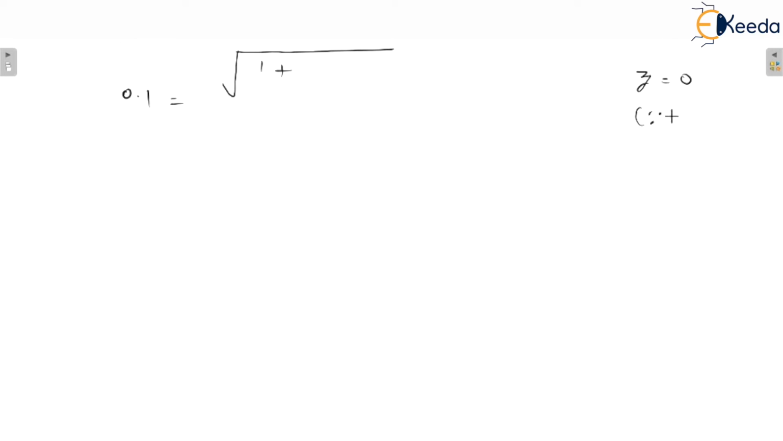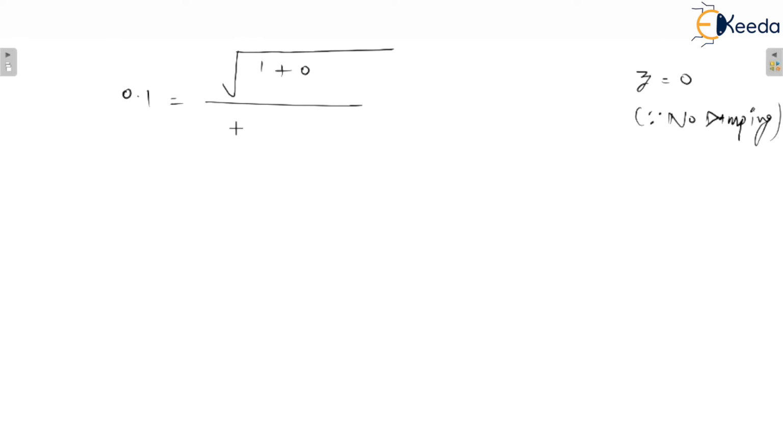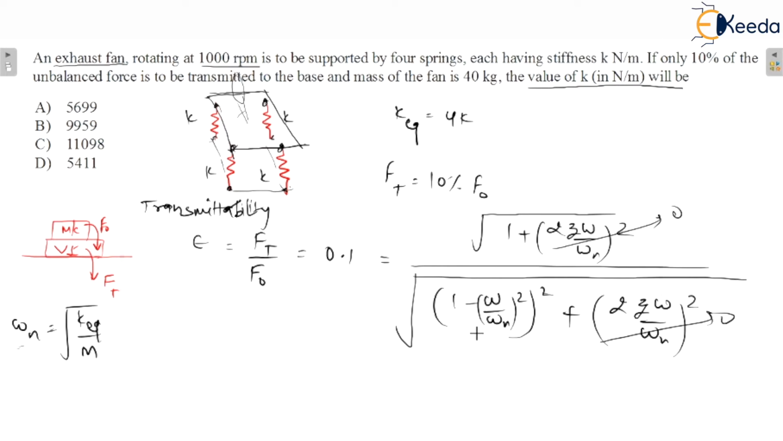Because there is no damping, we know that zeta is equal to 0. So there will be 0 upon, and now see here, this will become 0, this will become 0, and then this is a square, and again there is an under root, so both will cancel out each other. Before I remove this square with this under root, I am just rearranging this.